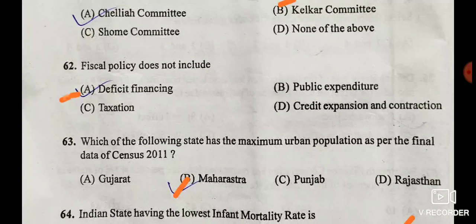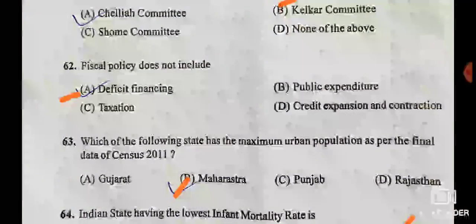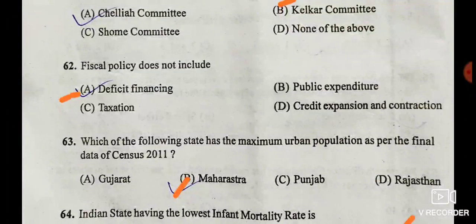Next, fiscal policy does not include. Given options are deficit financing, taxation, public expenditure, credit expansion and contraction. Fiscal policy does not include deficit financing, public expenditure, taxation, credit expansion and contraction. Here public expenditure and taxation both are incorrect, and deficit financing and credit expansion and contraction, they are part of monetary policy.